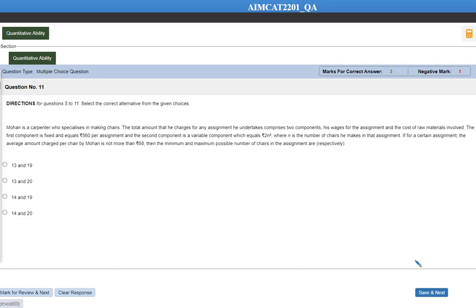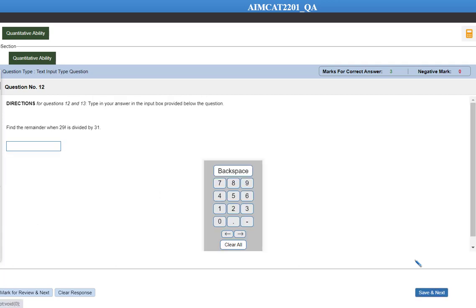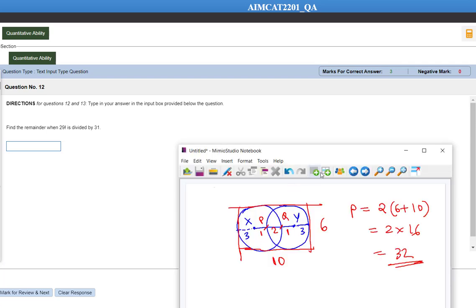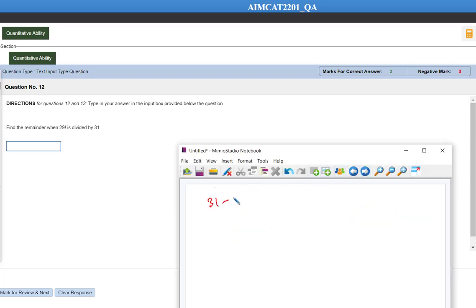Mohan is a carpenter. I think we should do it later on. After that let's have a look at question number 12. Find the remainder when 29 factorial is divided by 31. Wilson's theorem we can use here. 31 is a prime number.